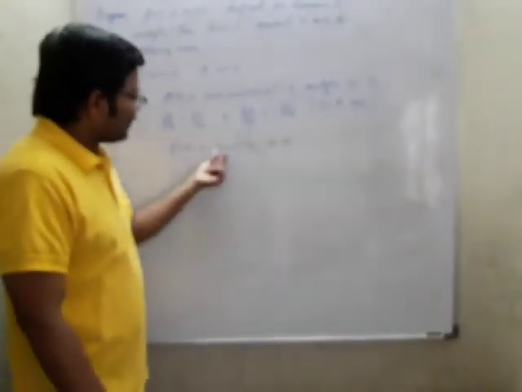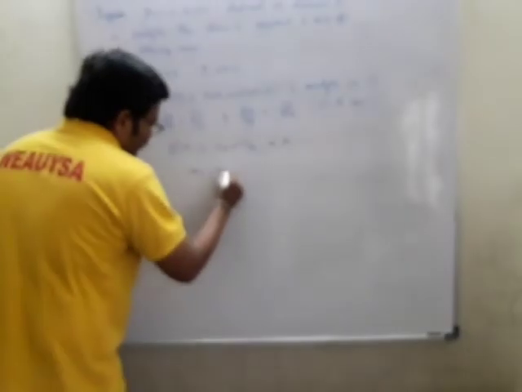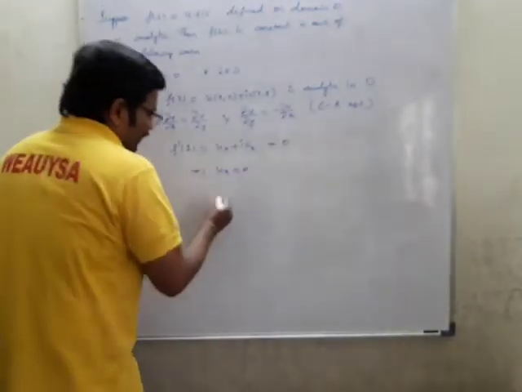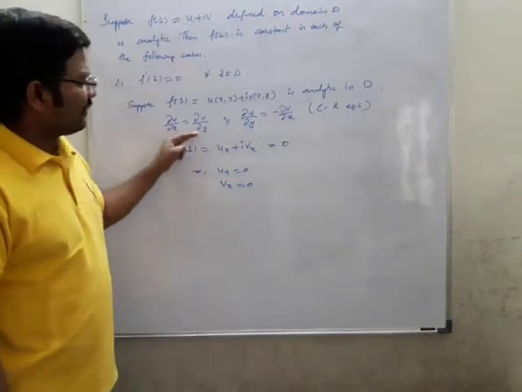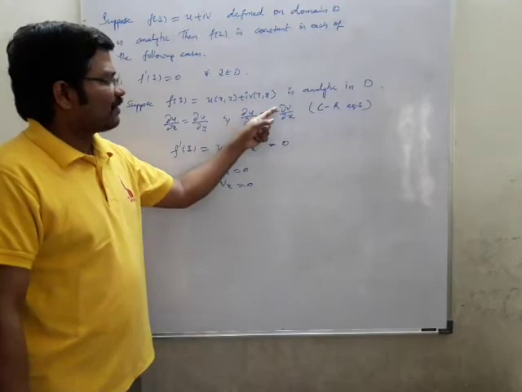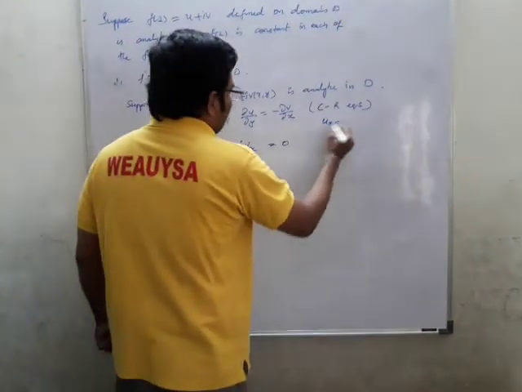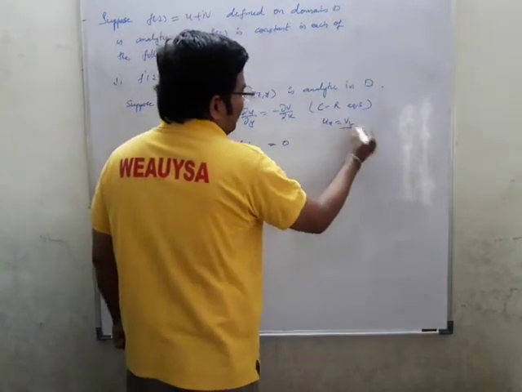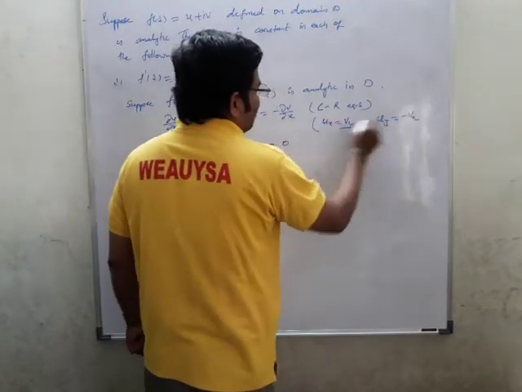Whenever it is equal to 0, that implies ux equal to 0, vx equal to 0. According to this condition, dou u by dou x, dou v by dou y, dou u by dou y, minus dou v by dou x, this also can be written as ux equal to vy and uy equal to minus vx. These both are same.